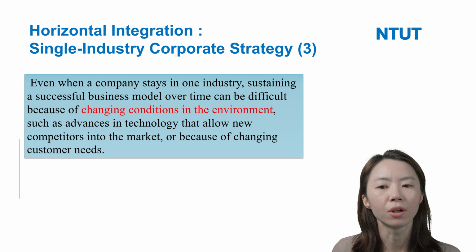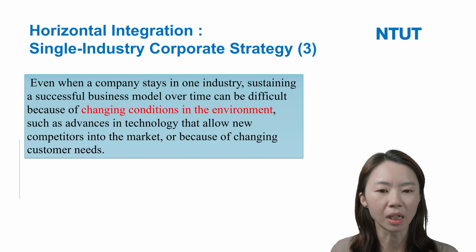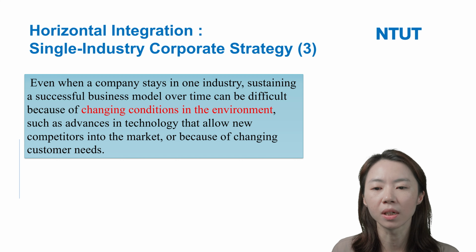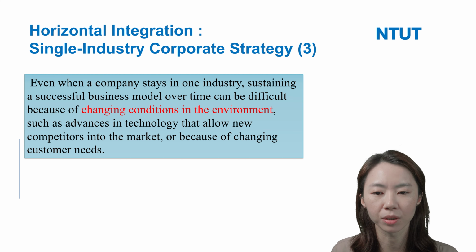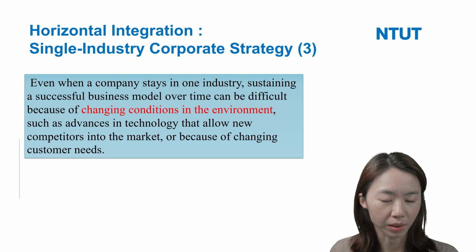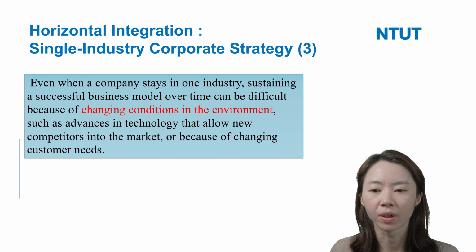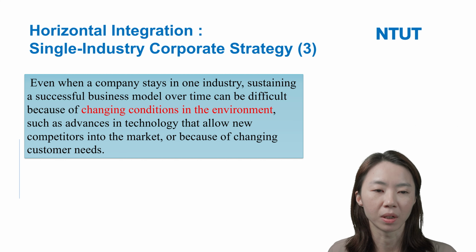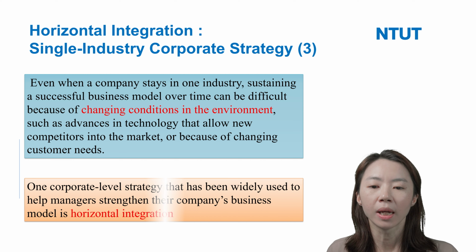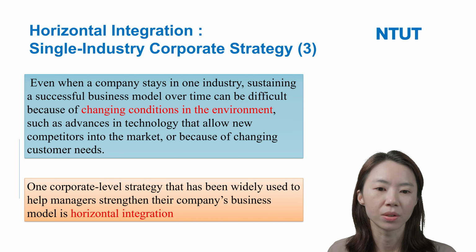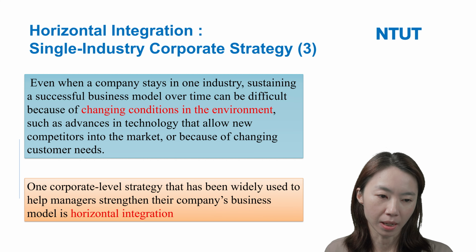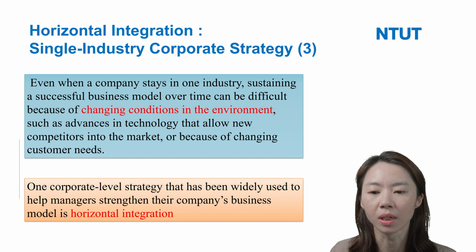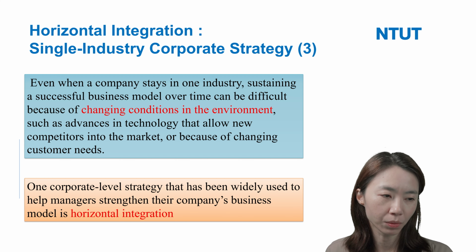Advances in technology may allow new competitors into the market, or customer needs may change. In this kind of situation, if these firms want to strengthen their business model, maybe they can use horizontal integration.